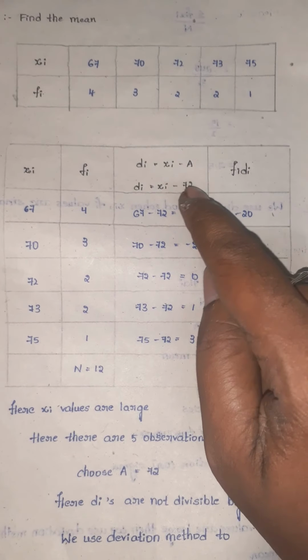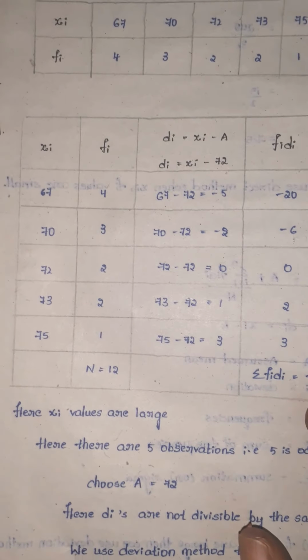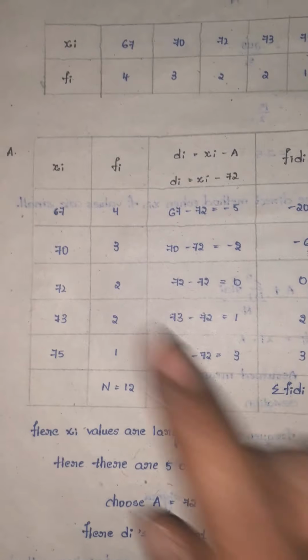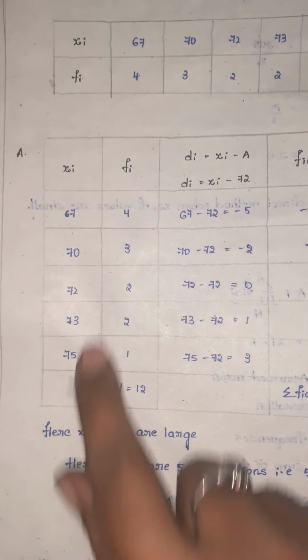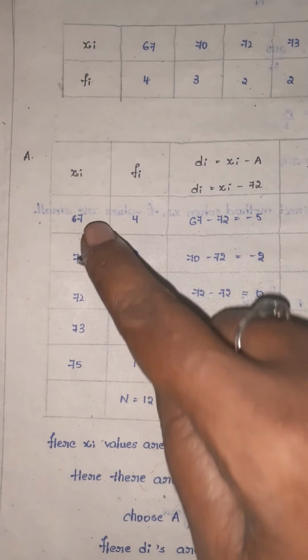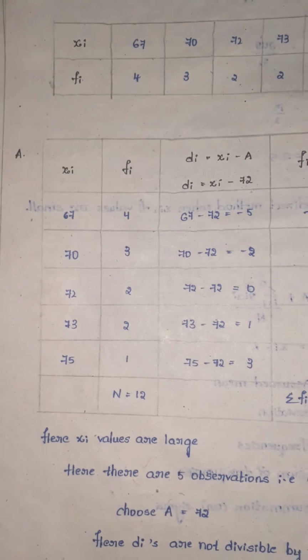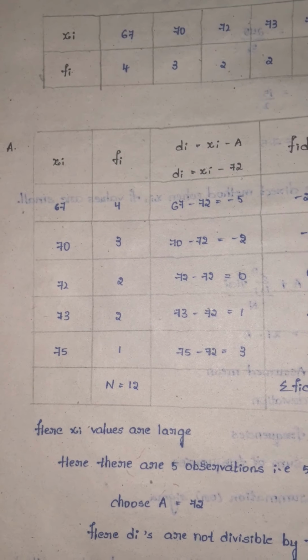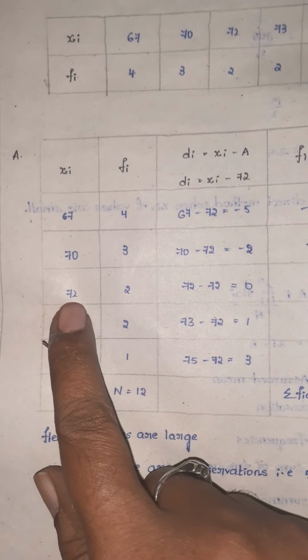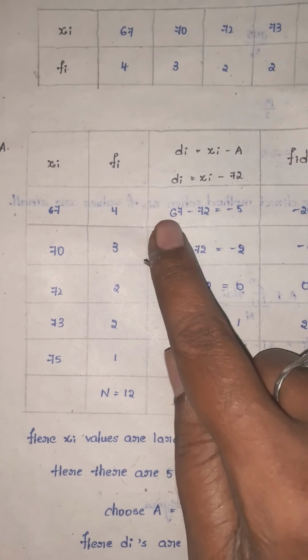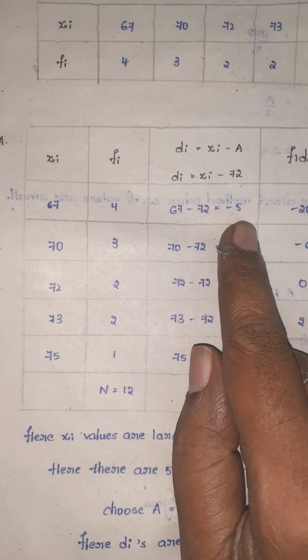Di is equal to xi minus a. Here, for a, you can take any value from xi. Otherwise, here 5 observations are there. 5 is an odd number. Half of 5 is how much? 2.5, which means you take the third observation, 72. 67 minus 72 is how much? Minus 5. Why?